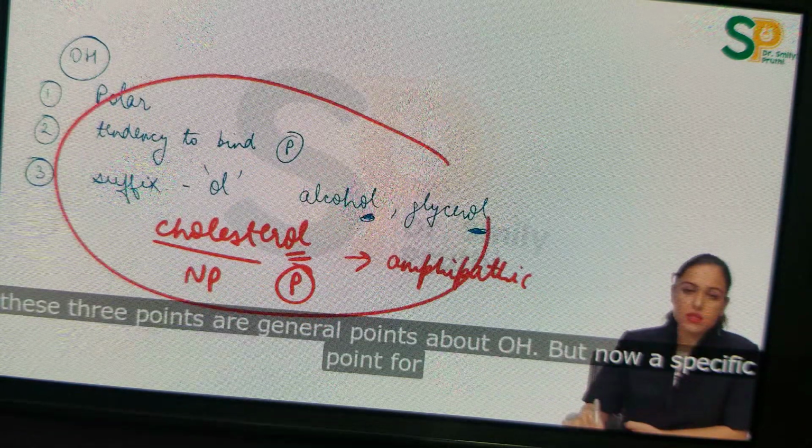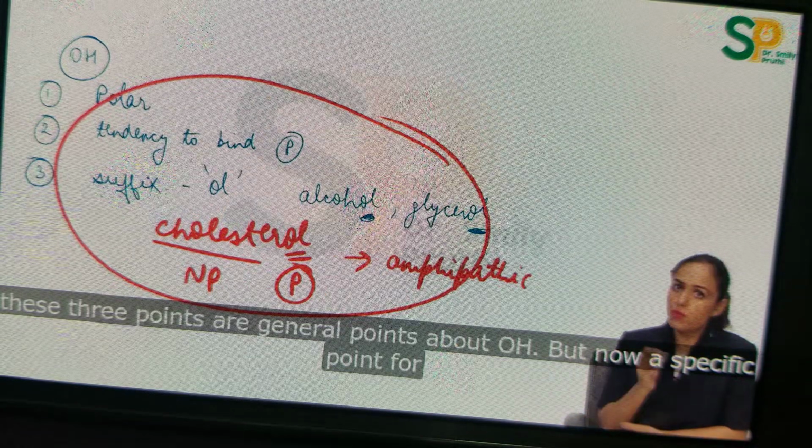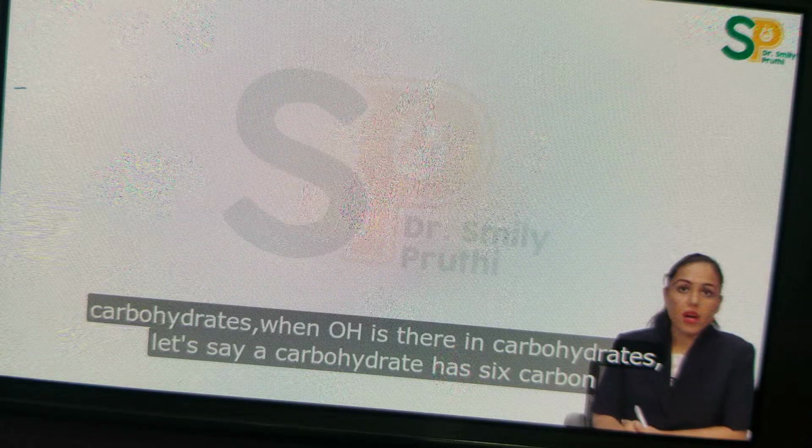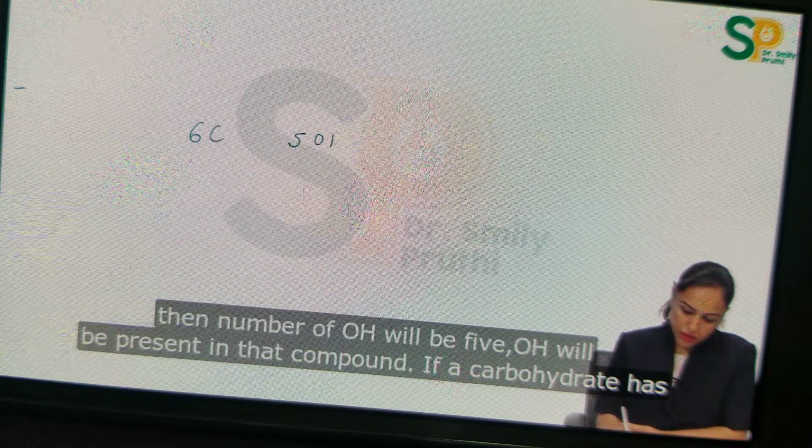Now these 3 points are general points about OH, but now a specific point for carbohydrates. When OH is there in carbohydrates, let's say a carbohydrate has 6 carbon, then the number of OH present in that compound will be 5.